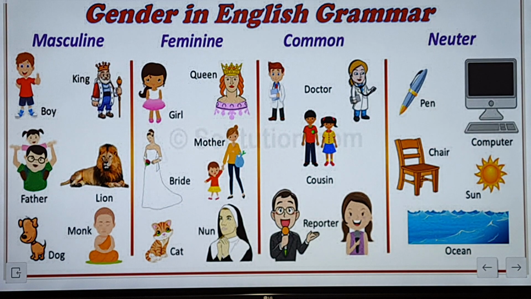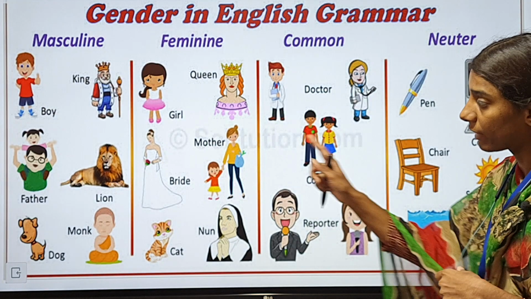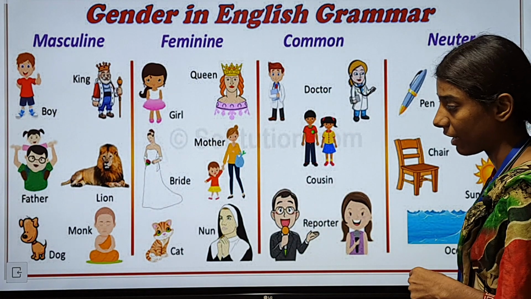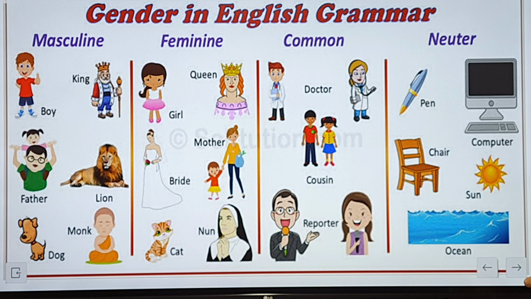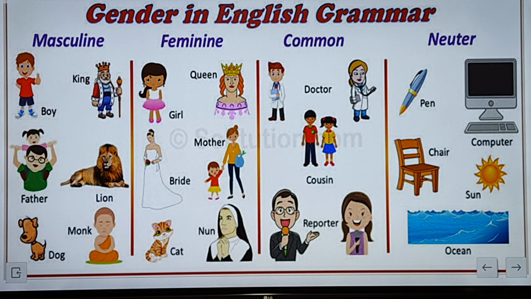So the examples are in front of you: masculine, king, boy, father, lion, monk, dog. Feminine, queen, girl, mother, bride, nun, cat. Common, doctor, cousin, reporter. Neuter, pen, chair, computer, sun or the ocean.